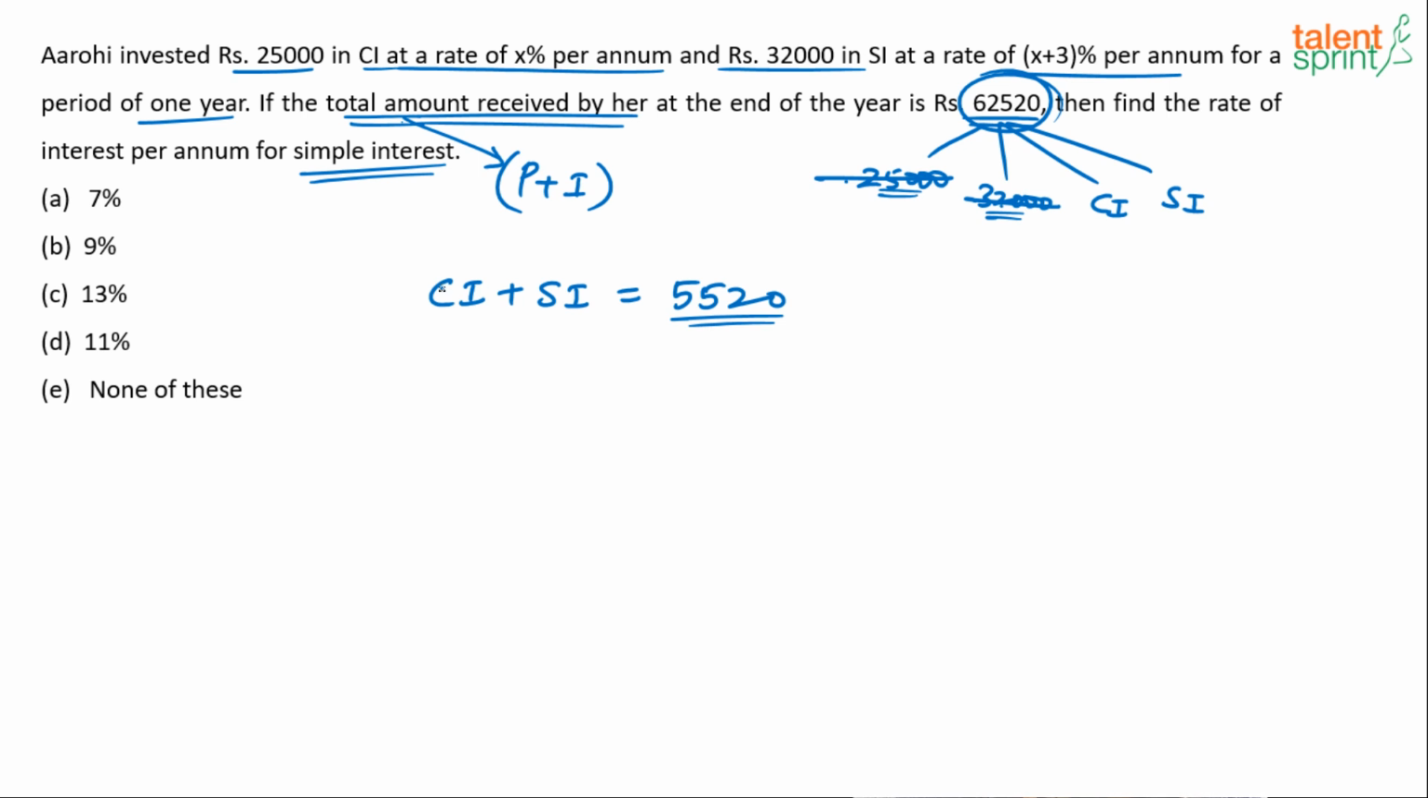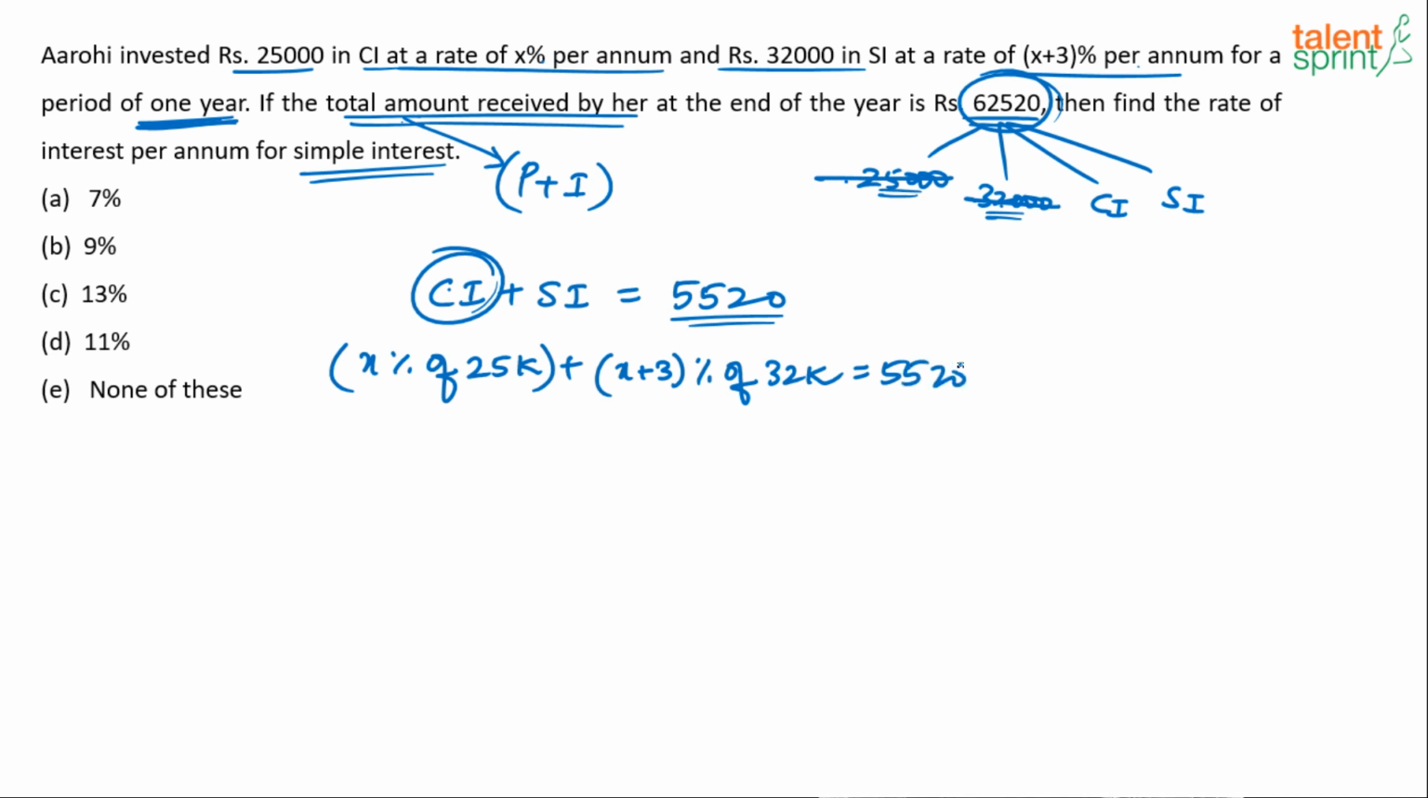This CI and SI also you should write smartly. What will be the CI? X percentage of 25,000. See, it is for 1 year. The advantage here is both are for 1 year. For 1 year, compound interest and simple interest are the same. I mean, it's simply the percentage of the principal. So what is the CI? X percentage of 25,000. What is simple interest? X plus 3 percentage of 32,000 equals 5,520. That's it. Solve for X now. Again, one equation, one variable, you can solve for it.